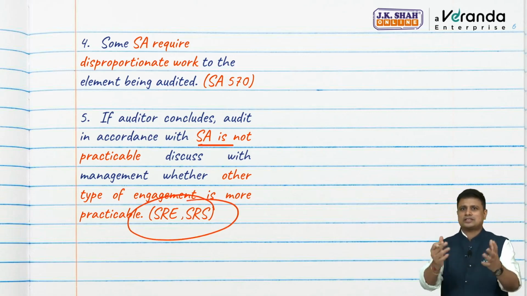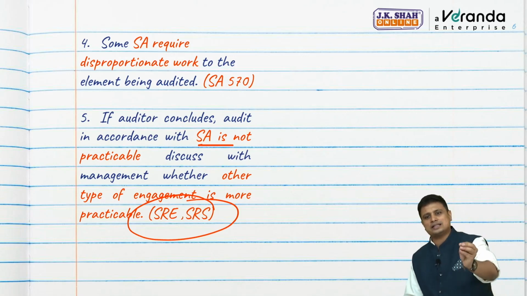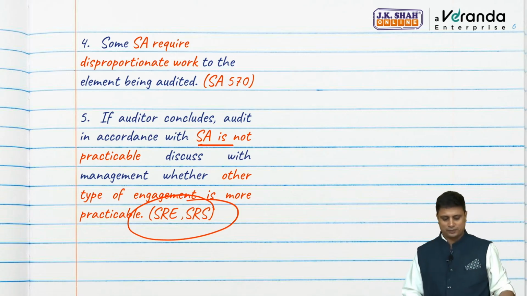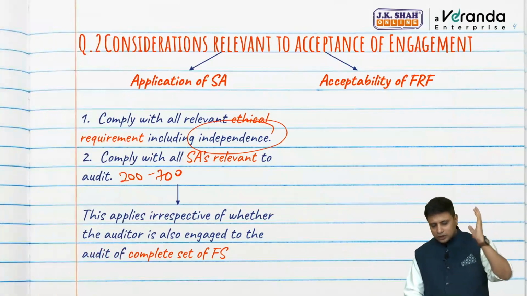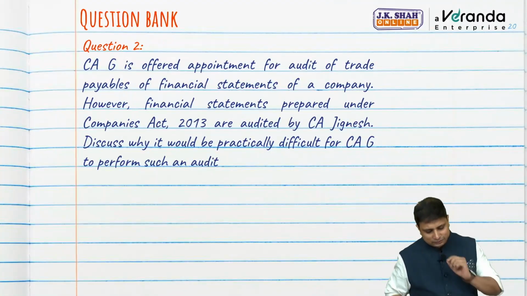See, this I have given you just an example, explanation. ICAI has not written it in the module, so we will just tell them to change to some other type of engagement. So this was the applicability of a standard on auditing. Let's see one small question based on this.